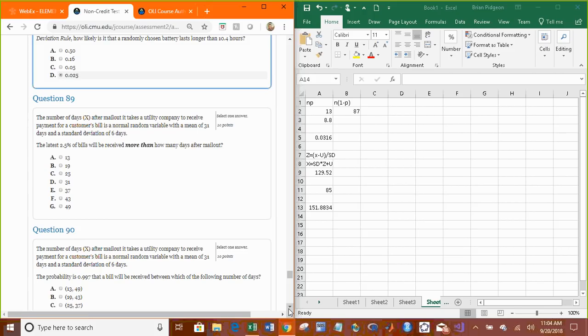And this is a multiple choice question, so this involves the same thing. We have the latest 2.5% of bills. So think of the empirical rule, the standard deviation rule. The latest 2.5% is what we just did. So that's 2 standard deviations to the right of the mean. So 31 plus 12, 12 being 2 times 6. So that would be 43.